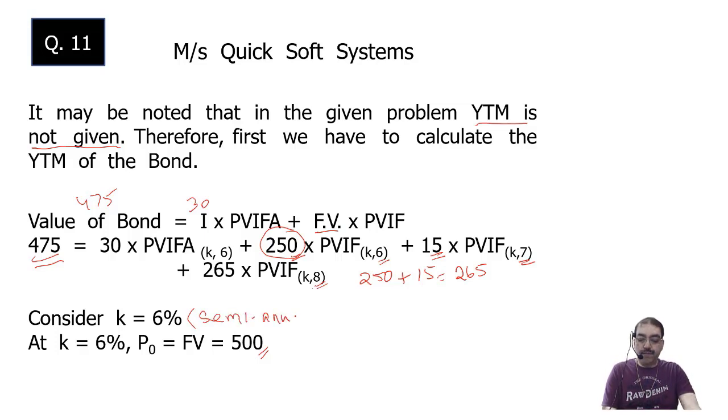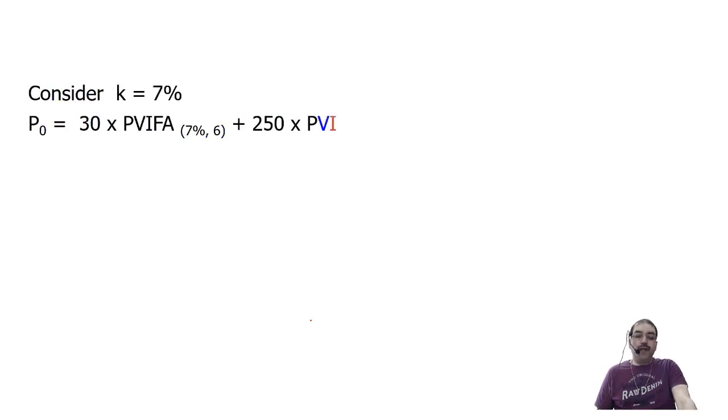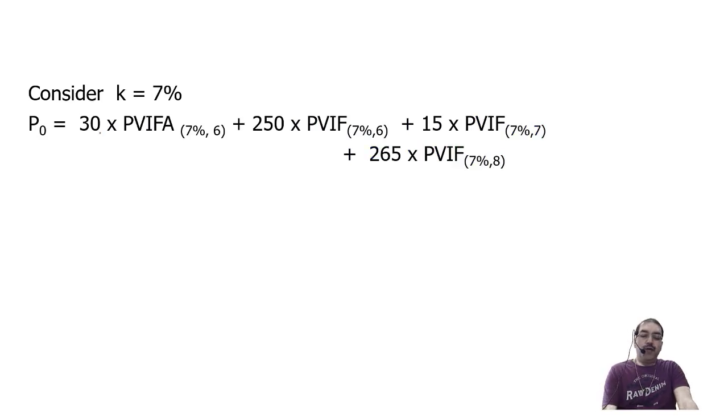Semi-annual figure. Okay, 6% is the semi-annual figure. So I will take a higher value, that is 7%. So I say consider K is equal to 7%. Then in that case my right hand side will be equal to 30 into annuity factor at 7% for 6th installment,